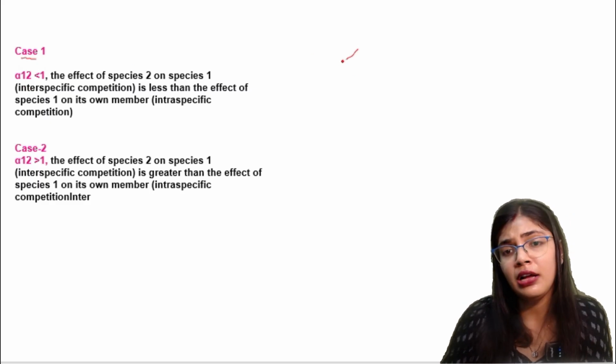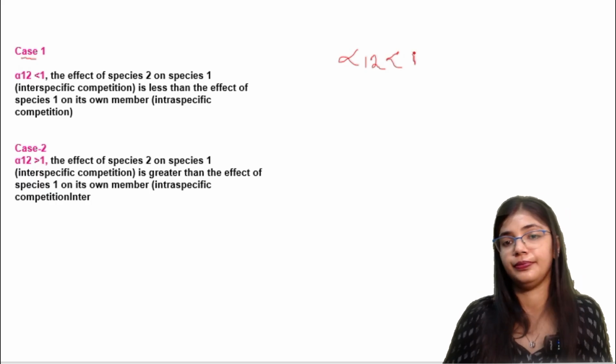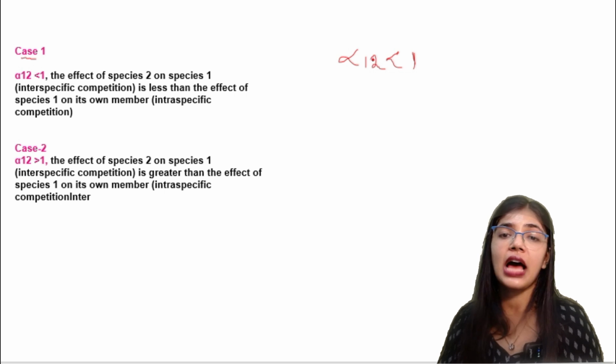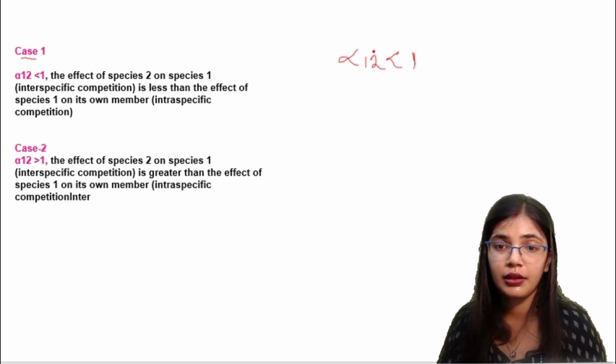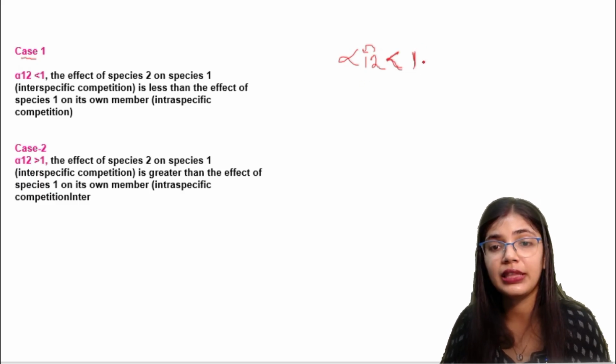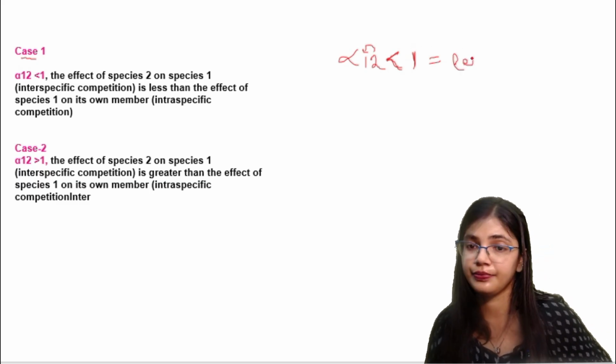In case 1, alpha 1-2 is less than 1. What does this indicate? Species 2 has an inhibitory effect on species 1, and since the value is less than 1, the inhibitory effect is less.